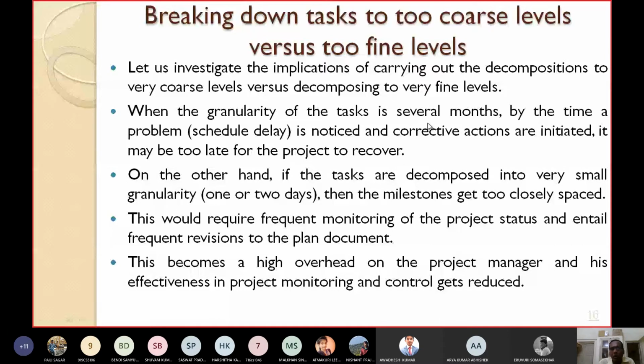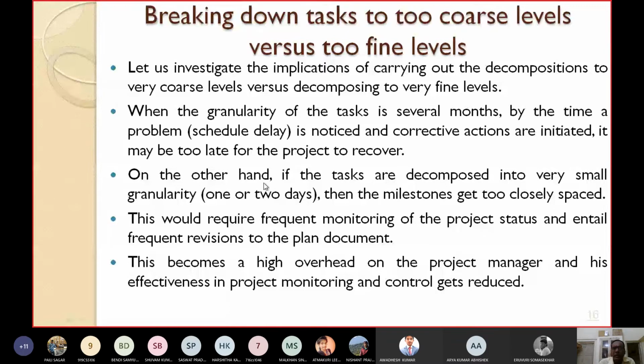If it is just 1 or 2 weeks, you have some time to take corrective actions. So breaking down should not be done to too coarse a level, in the order of several months.